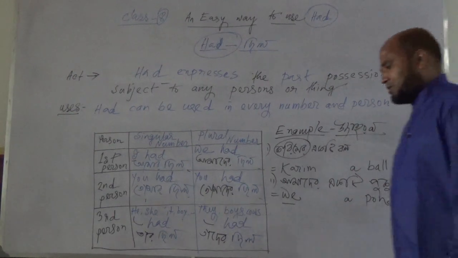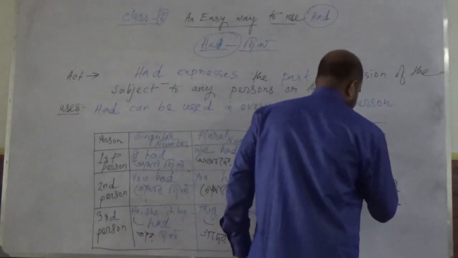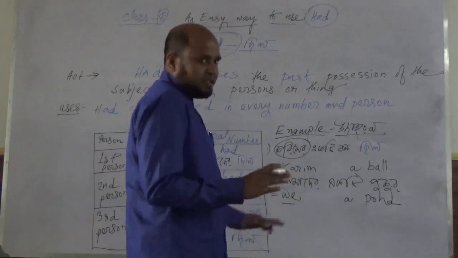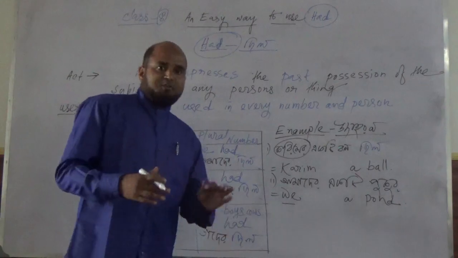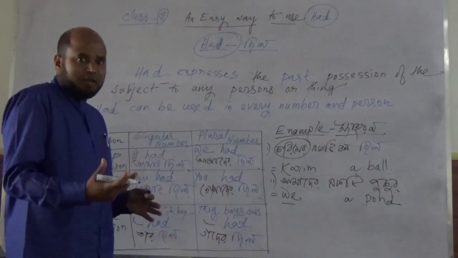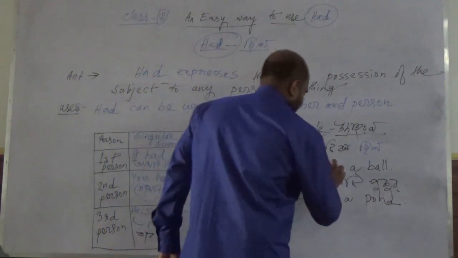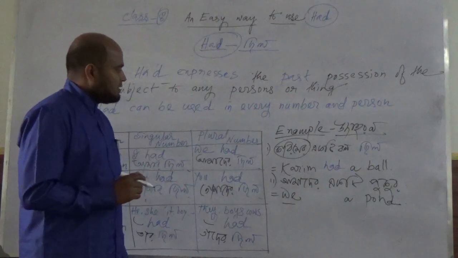Now, go to the examples. Look at the board. Suppose, a boy had a ball, in Bengali. What will be the translation? I have already written some parts of the sentence here, so that I can complete my class very quickly. Korim ekti ball chilo. Korim had a ball. Okay?